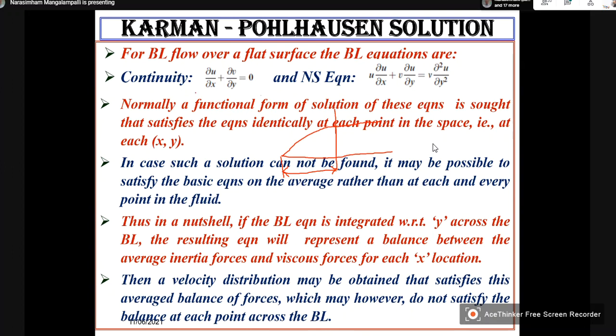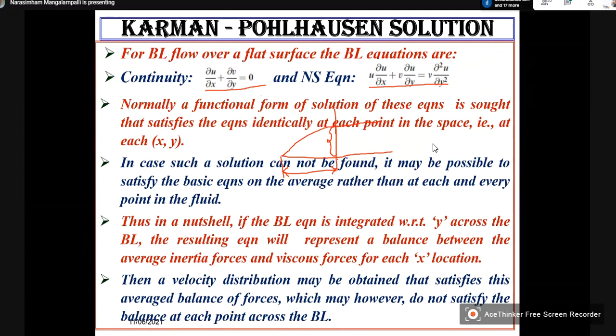So these equations, at least when they are averaged over this section, if they are satisfying, so if we find such a velocity distribution, which when substituted in these equations will give that the average momentum change balance is maintained.